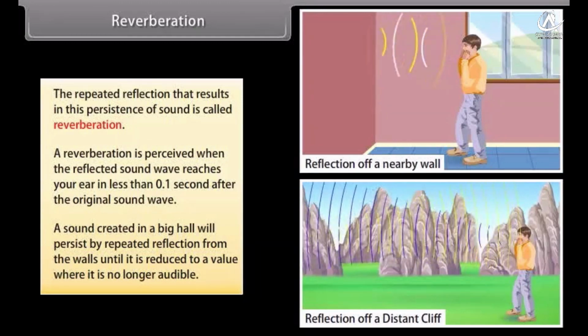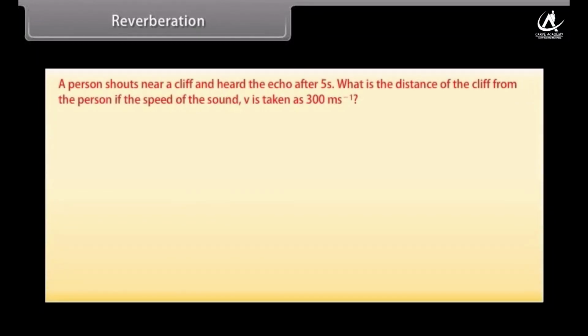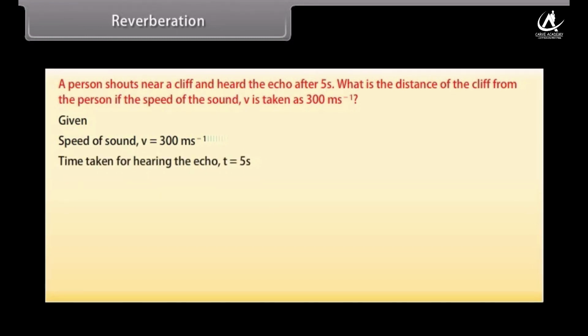Let's now solve a problem. A person shouts near a cliff and hears the echo after 5 seconds. What is the distance of the cliff from the person if the speed of the sound, v, is taken as 300 meters second raised to the power minus 1? Given that the speed of sound v is 300 m s^-1. Time taken for hearing the echo, t, is 5 seconds.